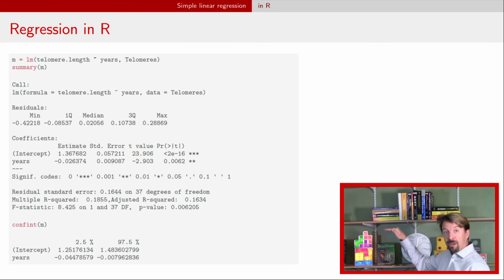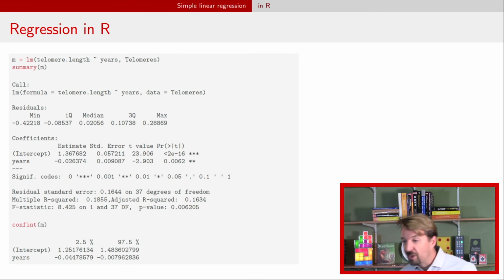And then the line above it, that residual standard error, that is the point estimate for sigma hat, not sigma squared, just sigma hat. And then you'll see here that it has the degrees of freedom. That is n minus 2. So apparently there were 39 observations. If you want credible and confidence intervals, then you use the conf_int function on the summary, not on the model object M, right? And you can get your confidence and credible intervals that way.